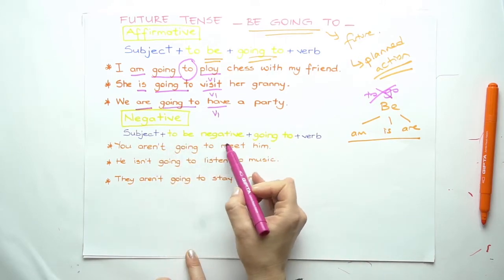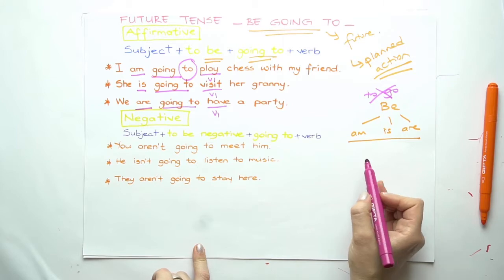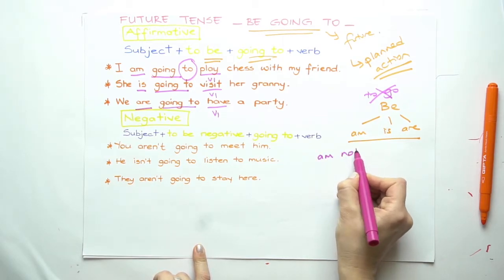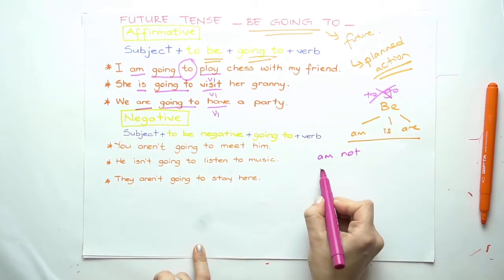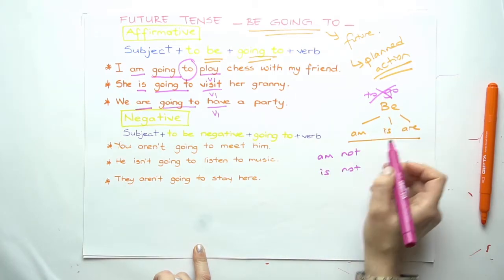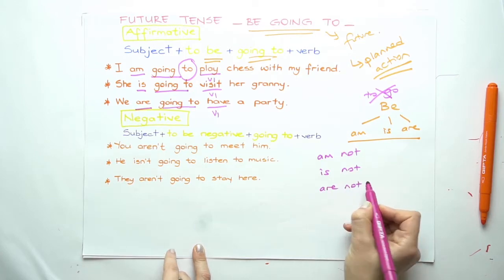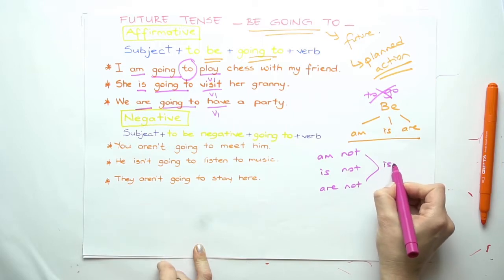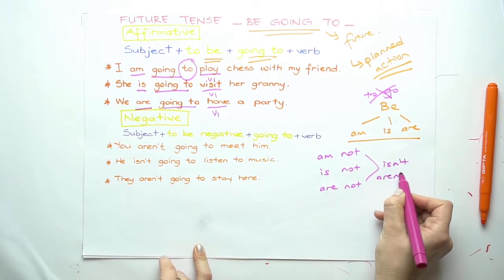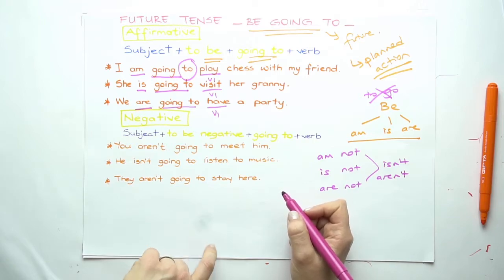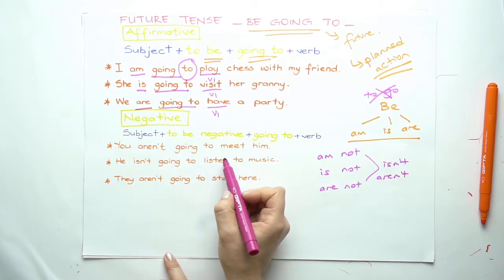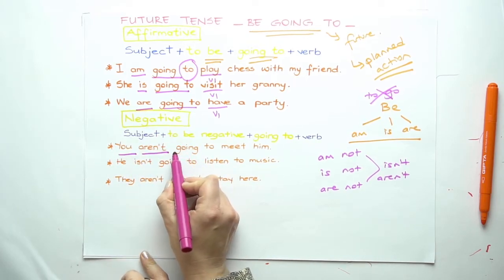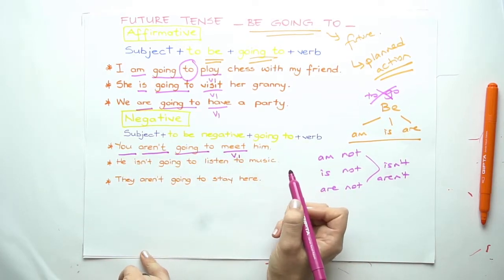Subject, to be negative, going to, and verb. As you know, in negative we're using am not. For be we're using is not in negative and are not for the negative form of be. And also these can be used as isn't or aren't. So let's take a look at the examples. You aren't going to meet him. We use you with the negative form, going to, and the verb in its first form.